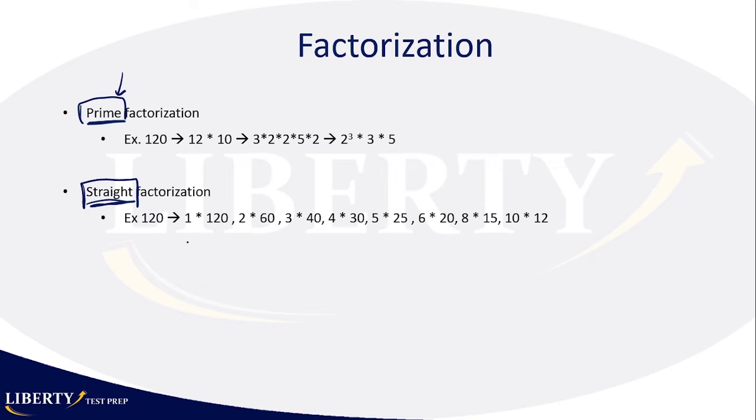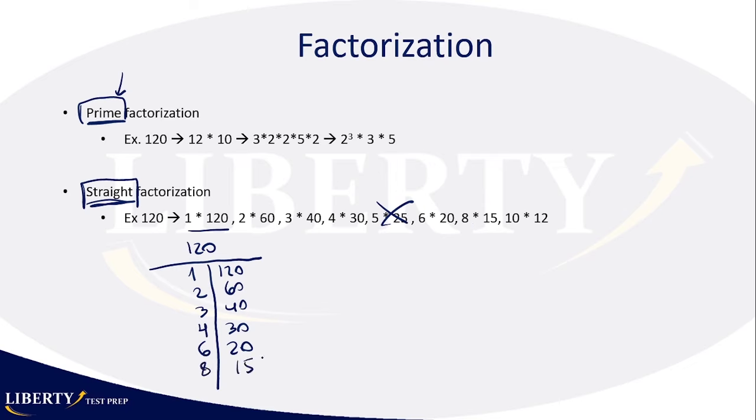Let me show you. If you have something like 120, you make a little t here, and you start seeing different combinations in which you can get 120 starting from 1. So you get 1 and 120, 2 and 60, 3 and 40, 4 and 30, 5 is not. Actually, this one's wrong. 6 and 20, yes. 8 and 15, yes.